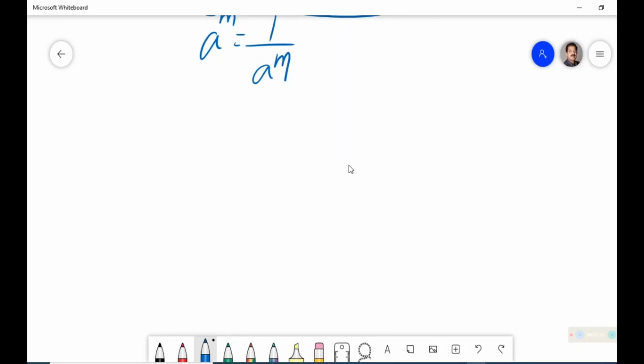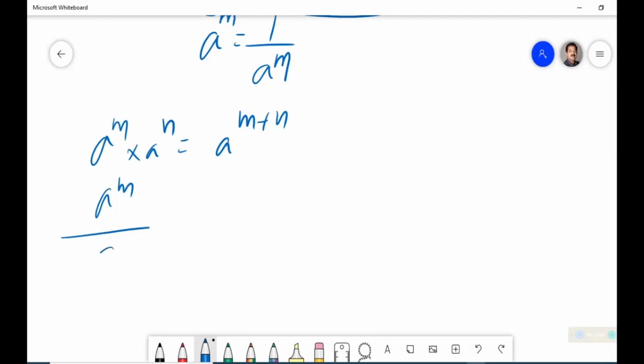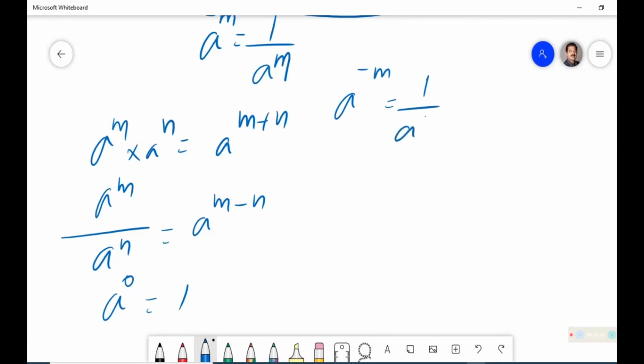So what all did we learn? a raised to m into a raised to n is equal to a raised to m plus n. a raised to m divided by a raised to n is equal to a raised to m minus n. a raised to 0 is equal to 1. a raised to minus m is equal to 1 upon a raised to m, which we studied.